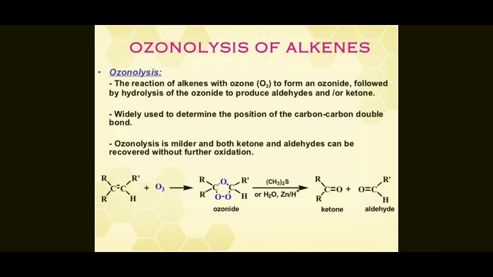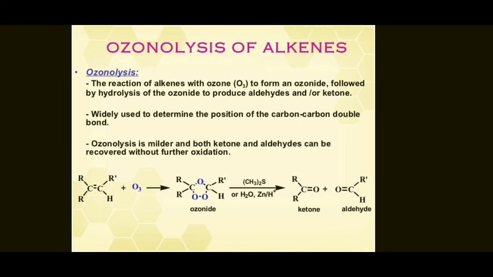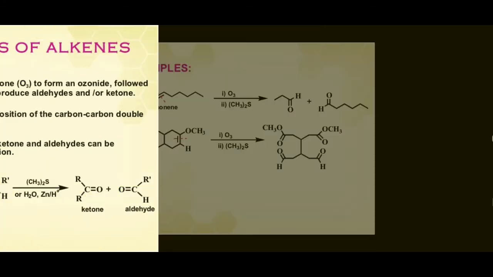So the alkene C=C with R and H reacts with O3 and converts to an ozonide compound as an intermediate. The ozonide reacts with CH3SCH3 (dimethyl sulfide), or in the presence of H2O and zinc, and converts to ketones plus aldehydes as the major products. So this is the process for preparation of aldehydes and ketones by ozonolysis of alkenes. Okay, so good examples are ozonolysis of alkenes.